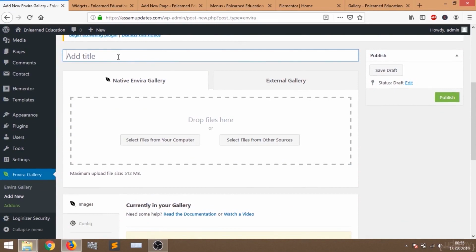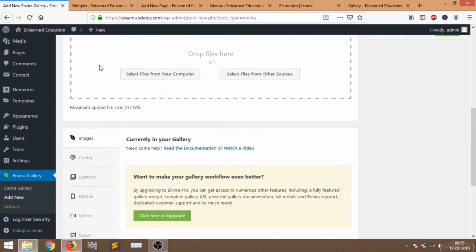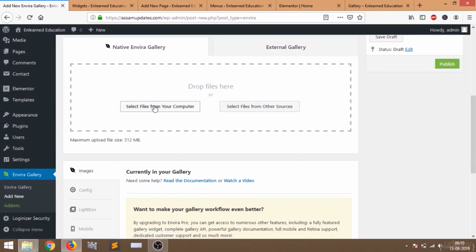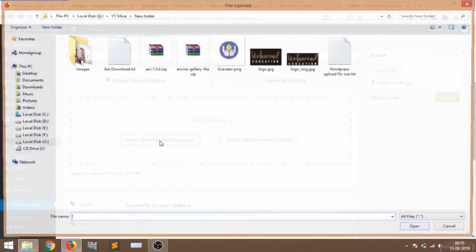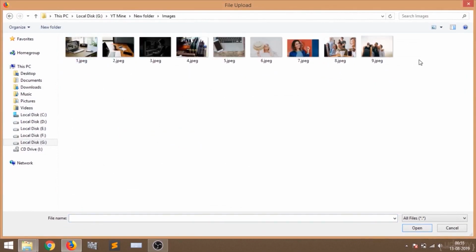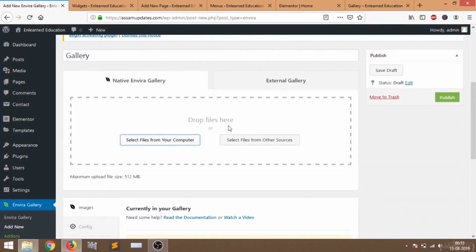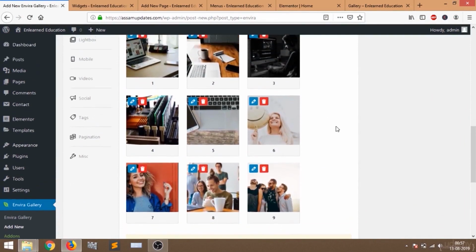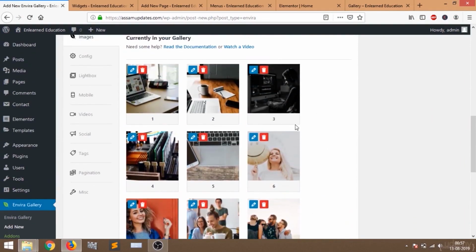We have to give a title to our gallery. Then I'm going to select the images which I want in the gallery. You can either choose from other sources or from your computer. I'm going to select the sources from our computer. So let's select the images. Here are the images, so select all. All the images are uploading together. Okay, all the images are uploaded. I have selected 9 images, and all of them are uploaded.